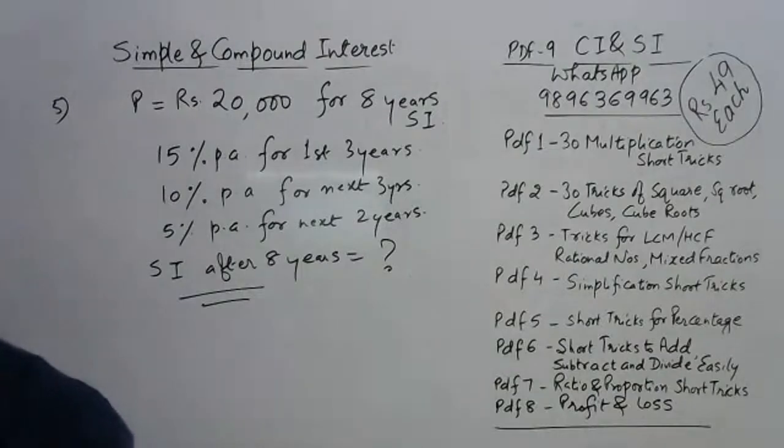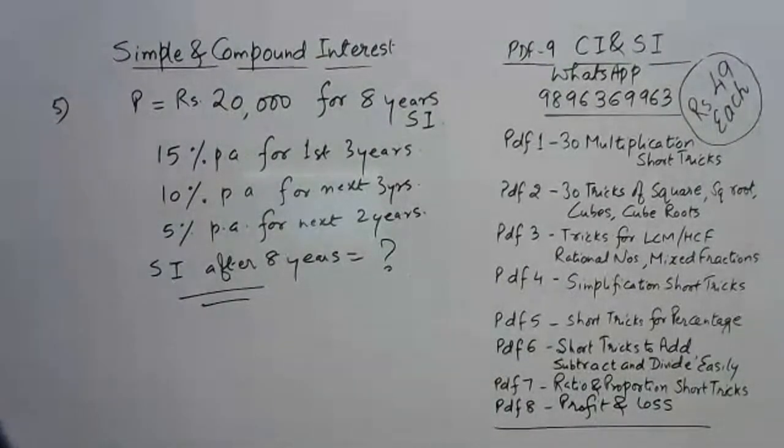Okay, Vihan, what happened there? Very, very easy question, friends. This is not something you commit an error in. And if you are not getting your answer as 17,000, then there is something wrong.